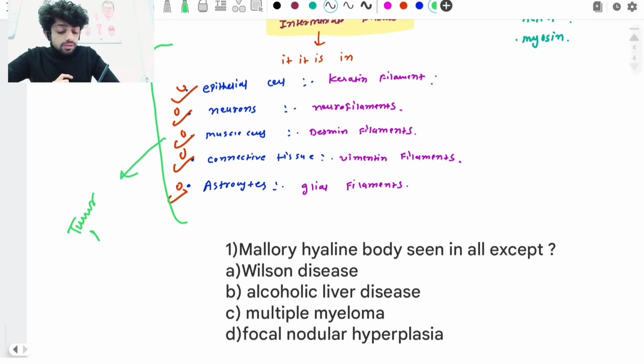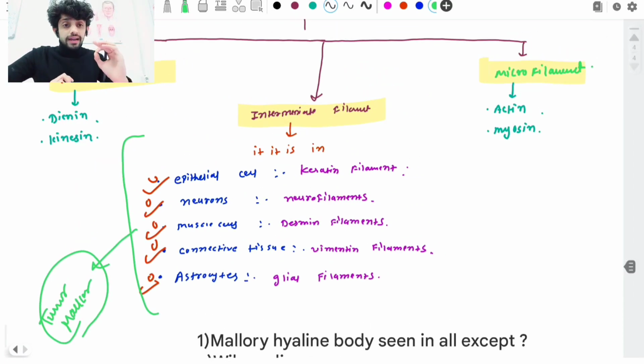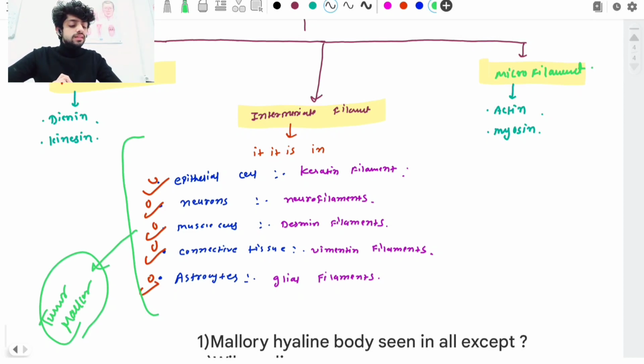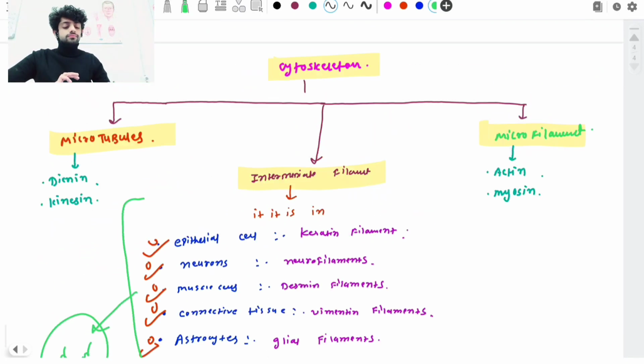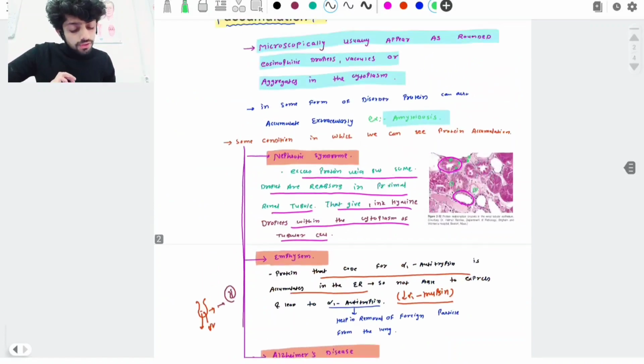Why are they helpful as tumor markers? Because it is one kind of filament, but it is present in different kinds of cells. So we develop a marker that is specific for that cell. If any tumor occurs and we don't know where it originates from, if we detect that marker, we can easily say that the tumor originates from, for example, neurofilaments. And what is the example of microfilament? It's actin and myosin. What is the function of actin and myosin? They help in muscle contraction. So that's all for the accumulations.